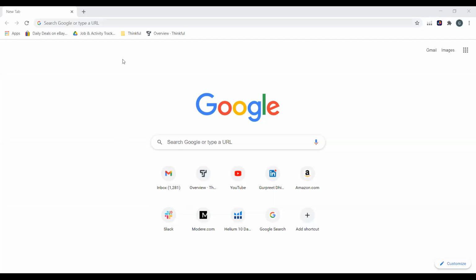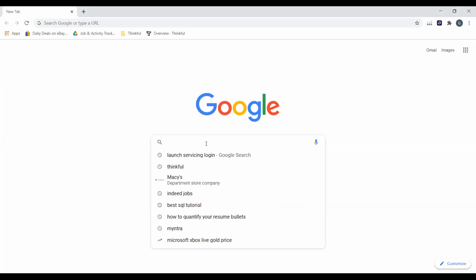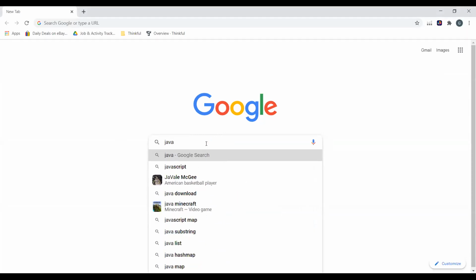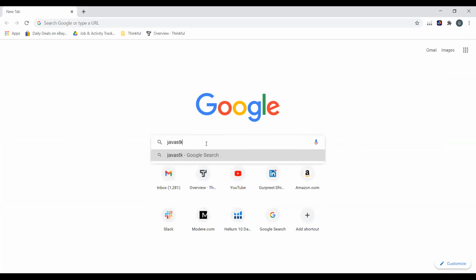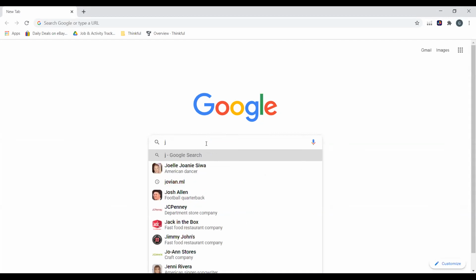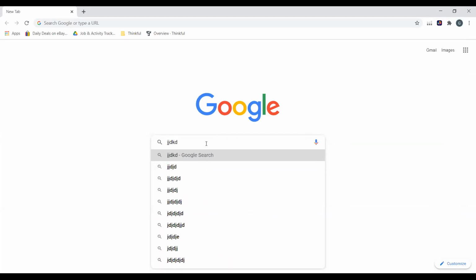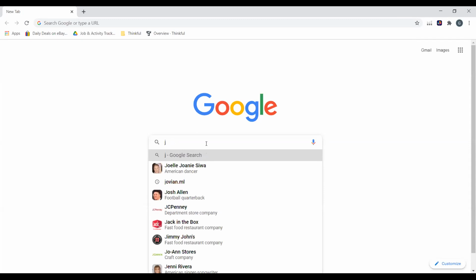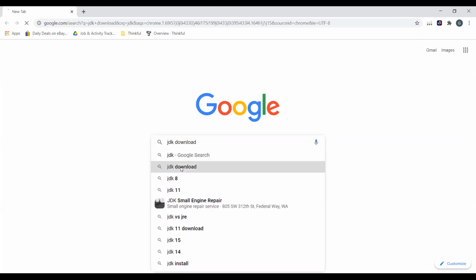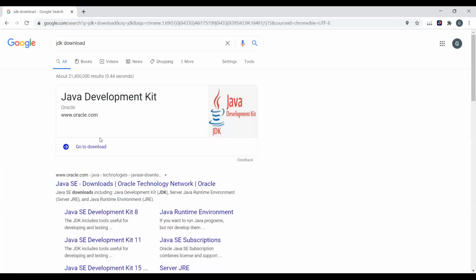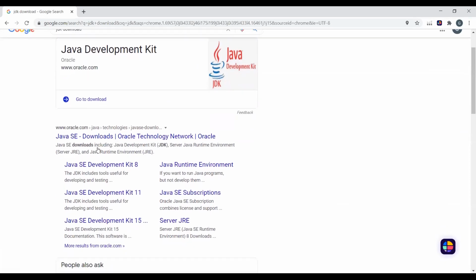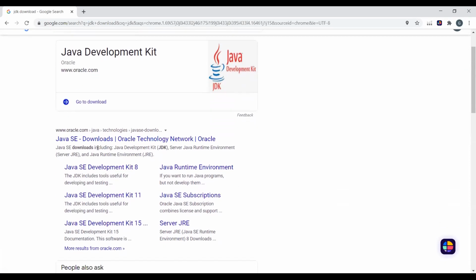Yes, I can see now. So just type Java SDK download, or just say JDK 8 download. Just say that. JDK download. Okay. Now which one?